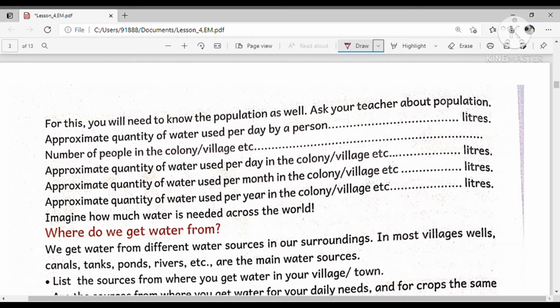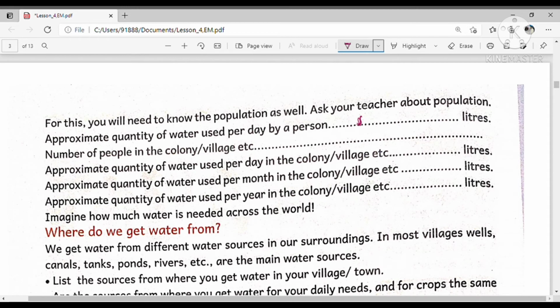Approximately for one day, think like that, for example, if a person uses 160 liters per day. Number of people in the colony: in that colony, how many people are there? For example, think nearly 100 people.